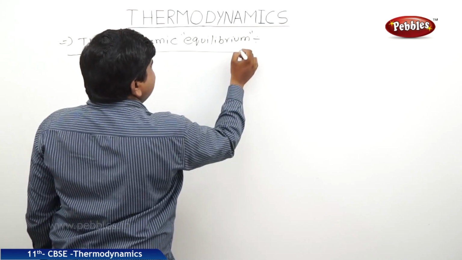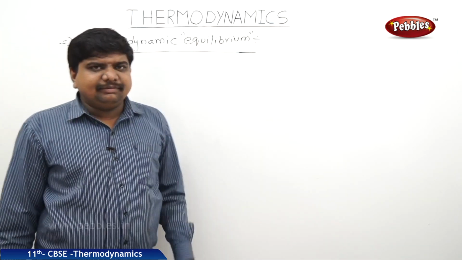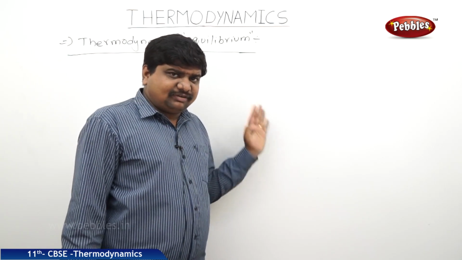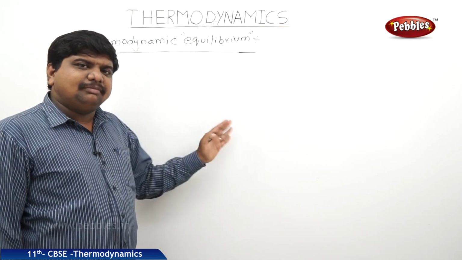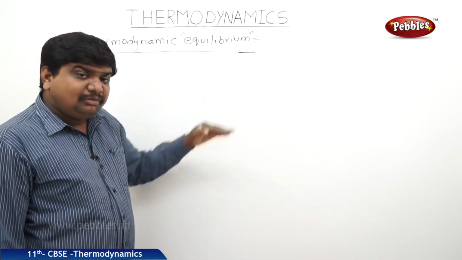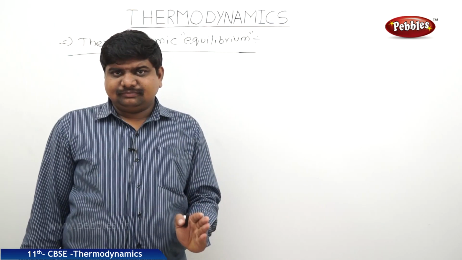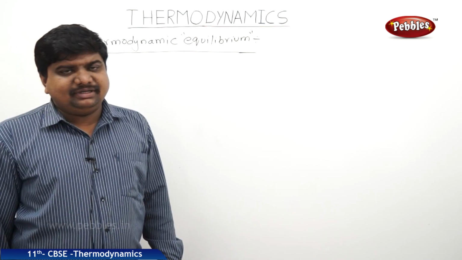Equilibrium means maintaining constant. Thermodynamic equilibrium means when heat energy is passing from system to surroundings, all thermodynamic variables should be fixed or constant. Then the system is said to be under thermodynamic equilibrium.